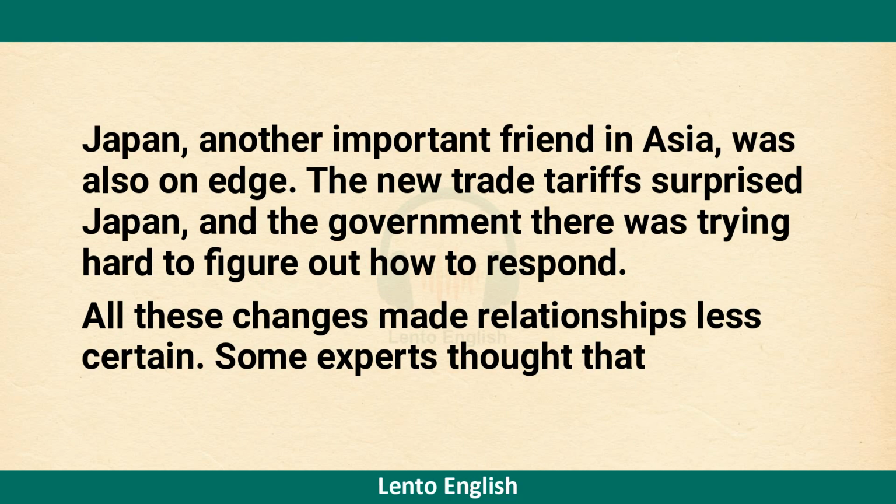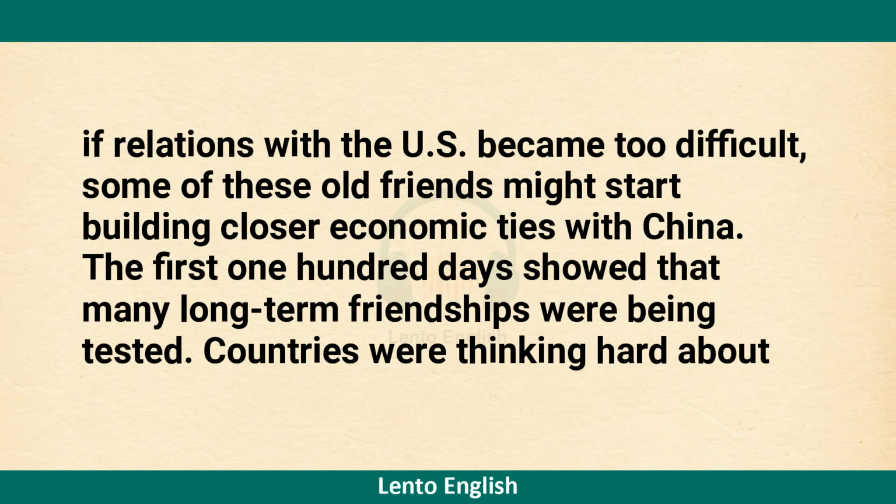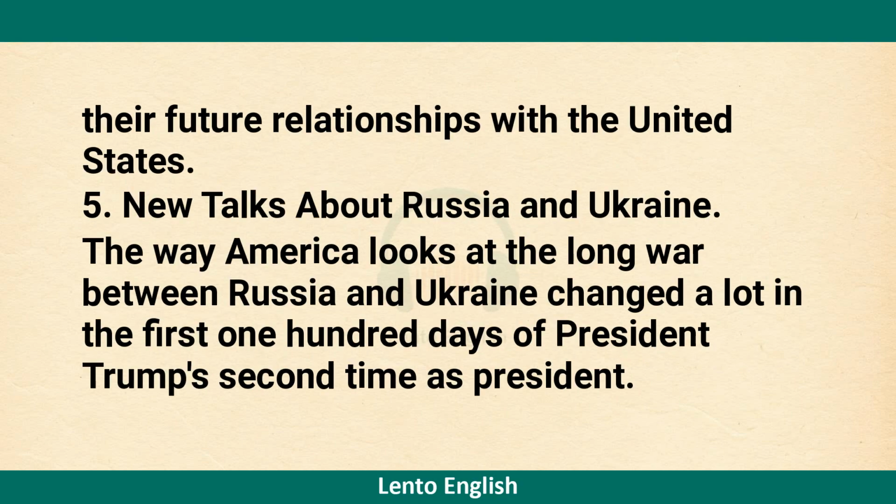Some experts thought that if relations with the U.S. became too difficult, some of these old friends might start building closer economic ties with China. The first 100 days showed that many long-term friendships were being tested. Countries were thinking hard about their future relationships with the United States.